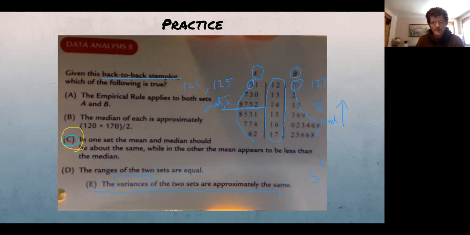So the variance does change depending on the shape of the distribution. So these variances will not be approximately the same, because this skewed one right here is going to throw out the variance. Anyways, just wanted to mention that little bit about variance. You shouldn't obsess over that too much right now. Just wanted to point it out.